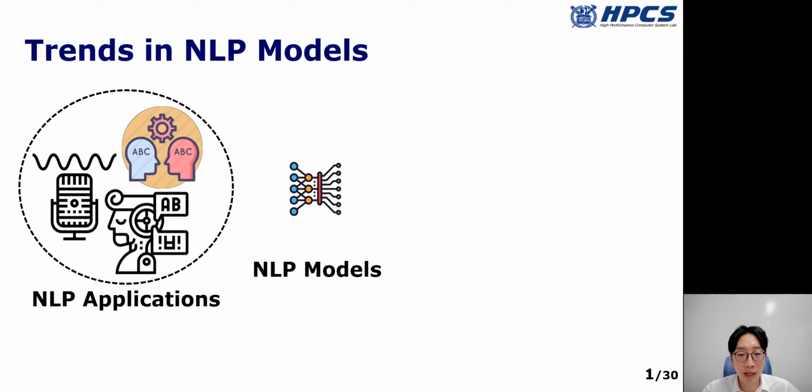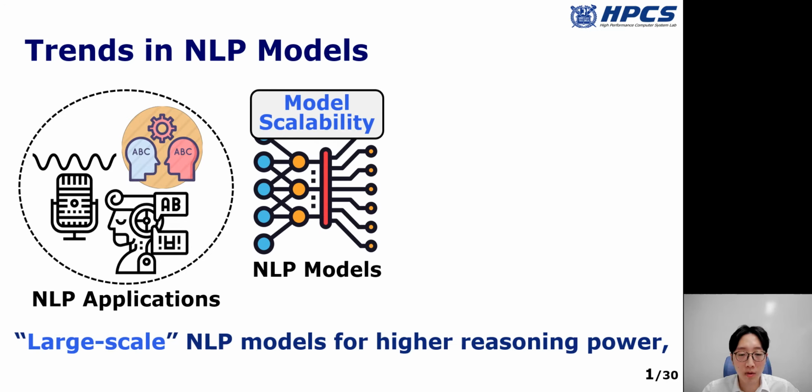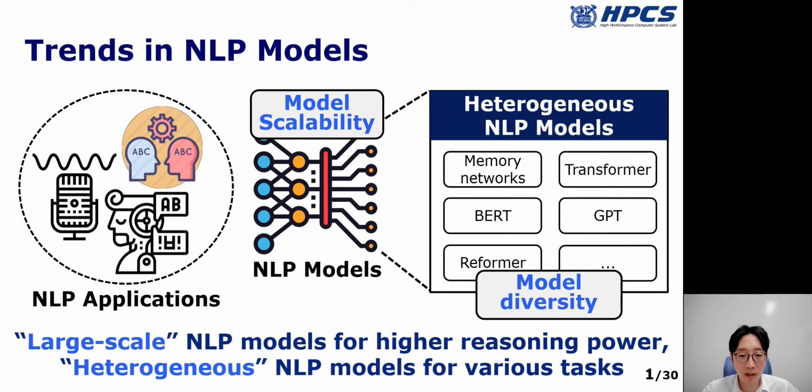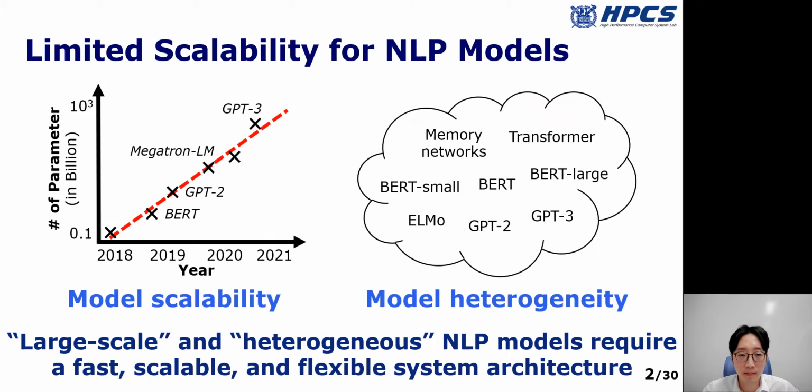Recently, neural networks are widely used for various natural language processing applications. For example, speech recognition, machine translation, and question and answering. These neural network-based NLP models have two characteristics. First, the model scalability. To achieve high reasoning power, the network size has been continuously increasing. Second, the model diversity. As each NLP model is customized for its own purposes, there is huge diversity in recent NLP models. These large-scale heterogeneous NLP models require a fast and scalable system architecture.